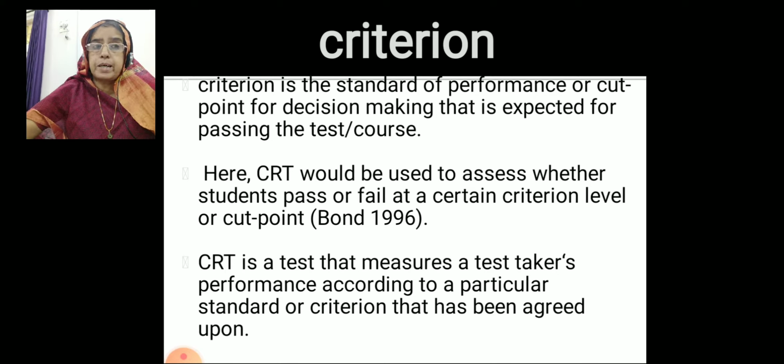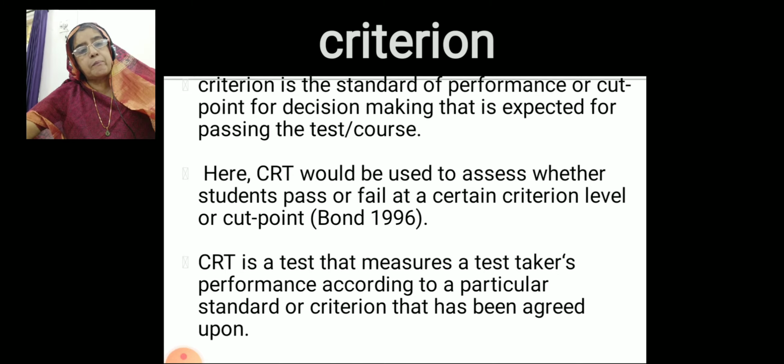Here we are not comparing one test score with other student or with other group, as we did in norm referenced test. Here we compare the student's marks with the standard, whether the student has got 40%, whether the student has got 50%, then it is okay, he has passed.